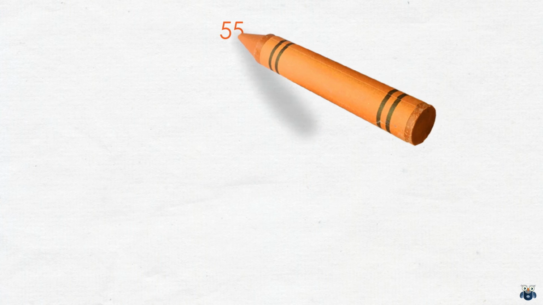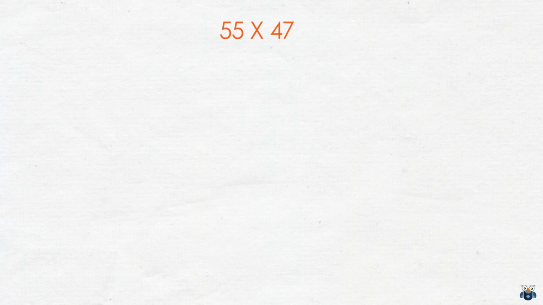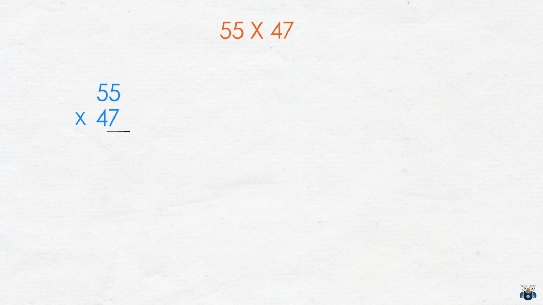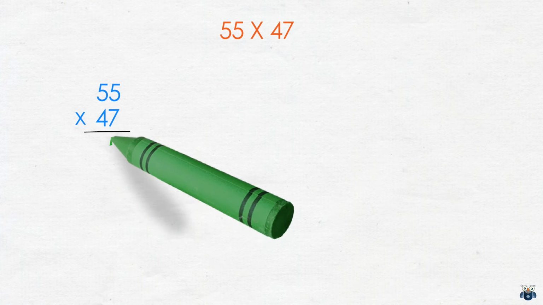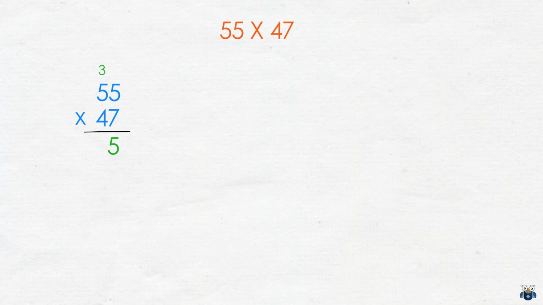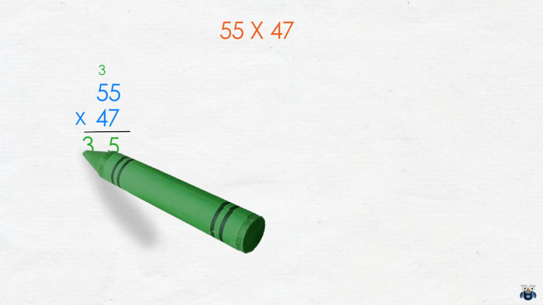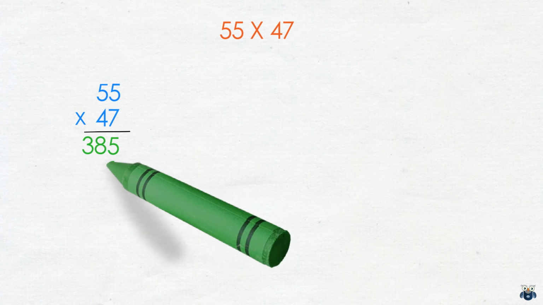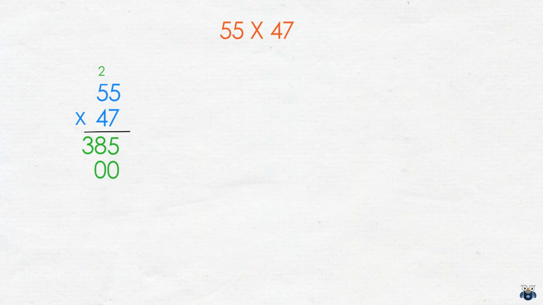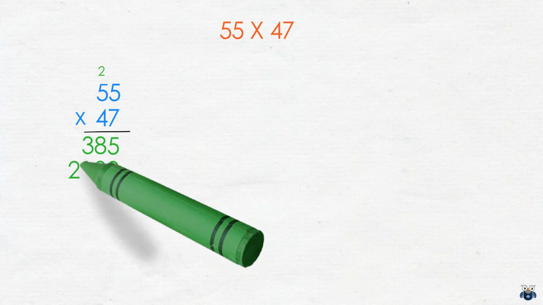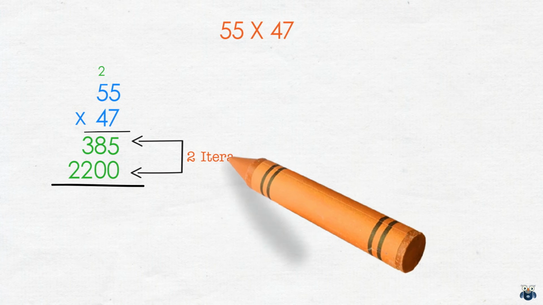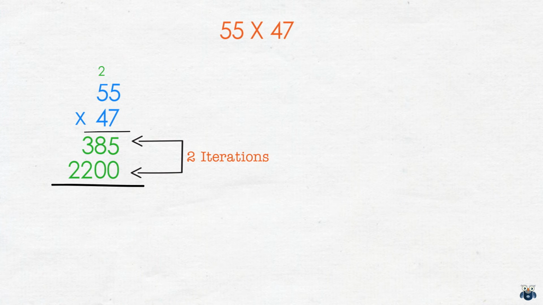Okay, let's move on to another example. What is 55 times 47? Here is one way of solving this problem. We first multiply 55 with 7. 5 sevens are 35 and we carry over the 3. 5 sevens are 35 again. Adding the 3 we get 38. We then multiply 55 with 4. 5 4s are 20 and we carry over the 2. 5 4s are 20 again and adding the 2 we get 22. As you can see, we made 2 iterations to get to this stage.